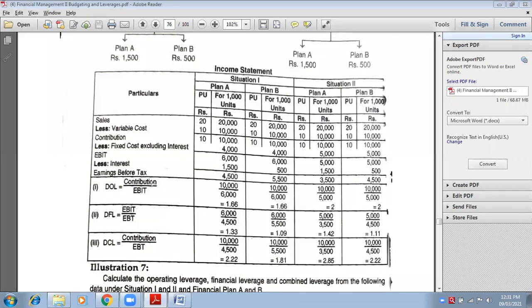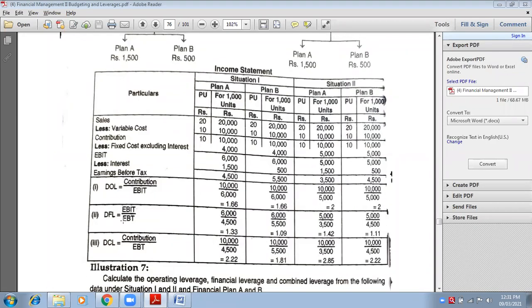Is it clear, everybody? Yes, clear, ma'am. The formula of DOL, tell me, come on. The formula of DOL is contribution upon EBIT. So pick up the contribution of each of them. See, contribution is 10,000 in plan A. EBIT 6,000, so 10 by 6. Here 10 by 6. Here 10 by 5. Here 10 by 5, means 10,000 by 5,000.